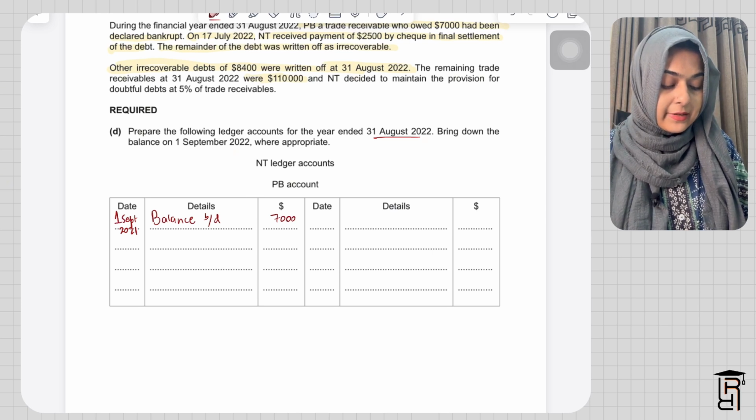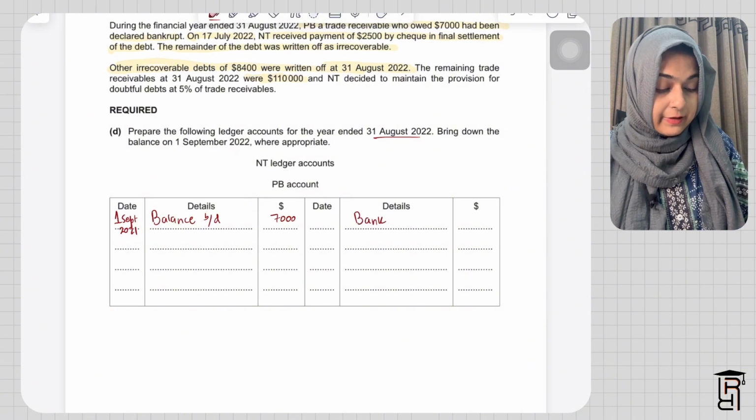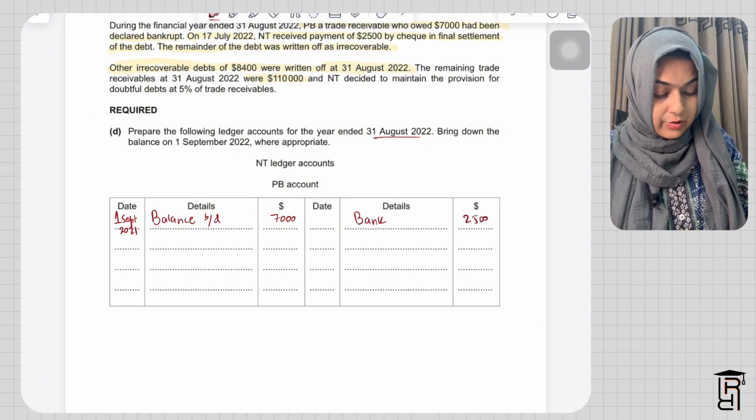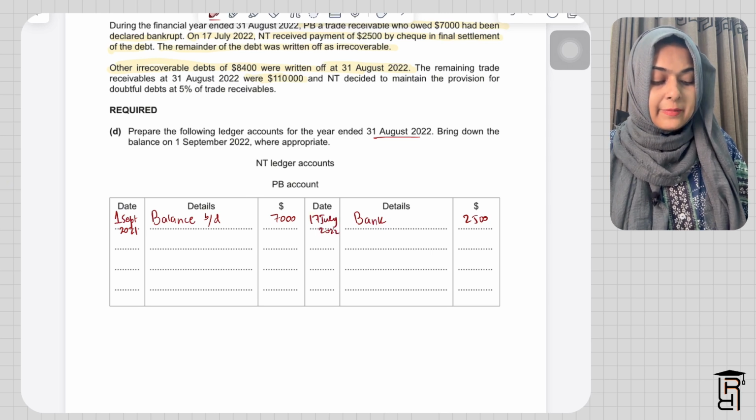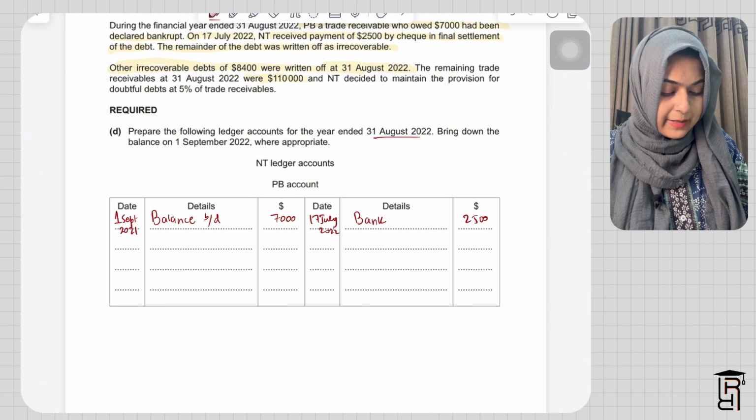Then what he's paying us is 2,500. So I'll debit the bank account and credit the PB account. I'll write here bank, 2,500. This is on 17th July 2022. The remainder of the debt was written off as irrecoverable. So on the same date, I'll write here irrecoverable debts.